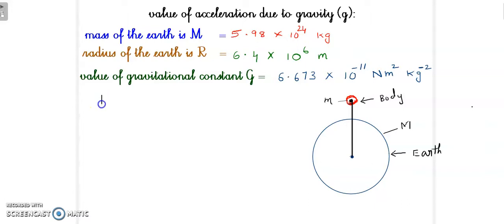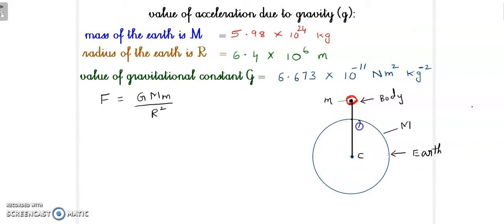That force of attraction F is given by G capital M small m upon R square. G is called the gravitational constant, capital M is the mass of the Earth, small m is the mass of the small body we are under observation, and R is the radius of the Earth. Radius means distance measured from the center to the surface.